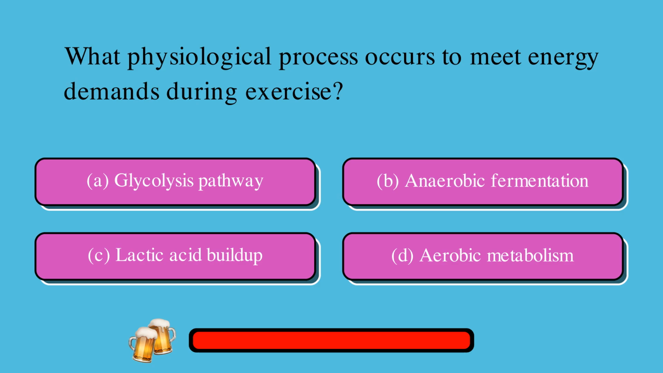Here's some sports physiology trivia. What physiological process occurs to meet energy demands during exercise? A. Glycolysis pathway, or B. Anaerobic fermentation, or C. Lactic acid buildup, or D. Aerobic metabolism. The correct answer is D. Aerobic metabolism.